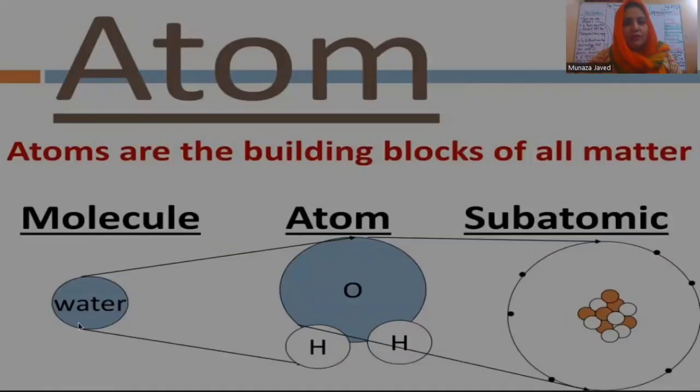Now here we have taken water. Water has atoms, and water atoms are of two types: two hydrogen atoms and one oxygen atom. Here I want to tell you one thing. Water is a compound, and this carbon is the pencil lead, which, sorry to say, should not be called lead pencil or lead.